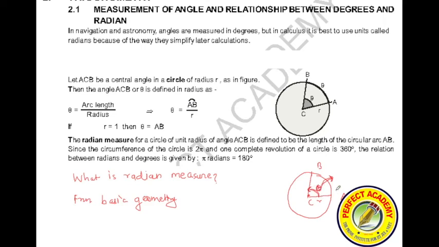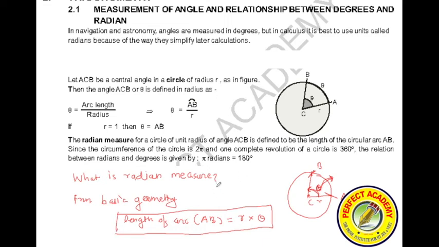And from geometry, how do we relate it? We say the length of arc AB is equal to R, that is radius, times the angle made by that arc. This formula is very important. You have learnt it in geometry, in circles. So please copy this formula, the length of arc AB, L of AB.